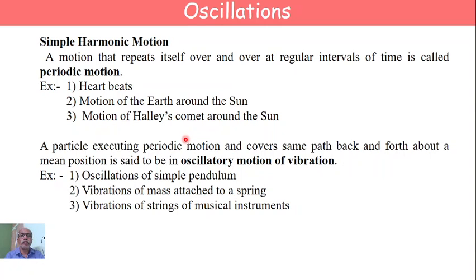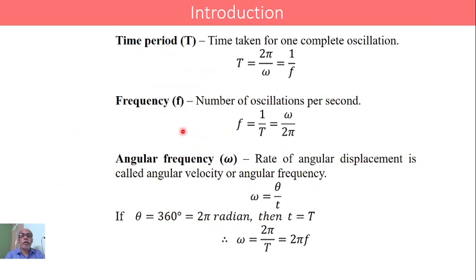Now, coming to the introduction part, let me define what is period. The time taken for one complete oscillation is called period. Time taken by an oscillatory particle, or by a particle executing periodic motion, for one complete oscillation is called the period. It is given by the expression T equals 2 pi by omega, or simply 1 by f.